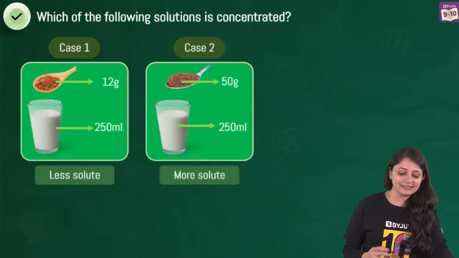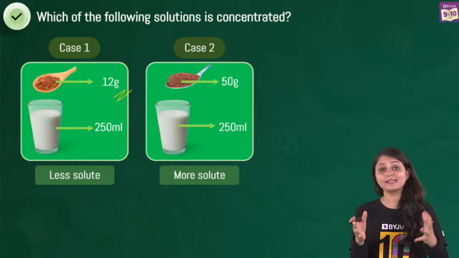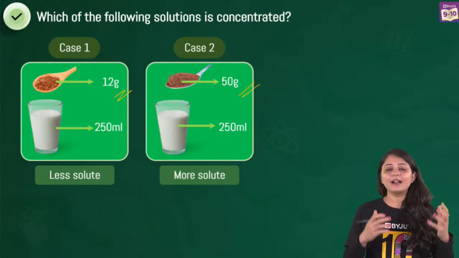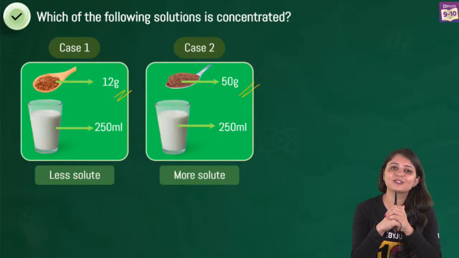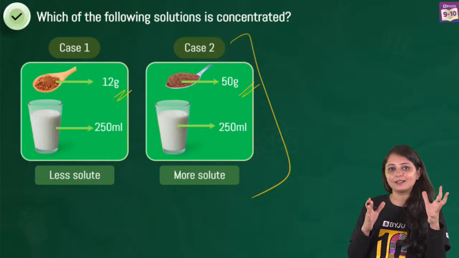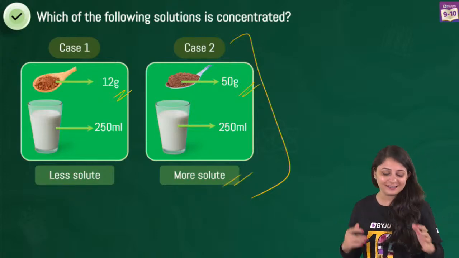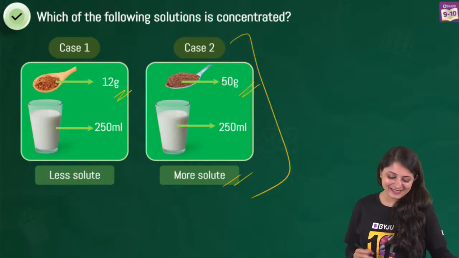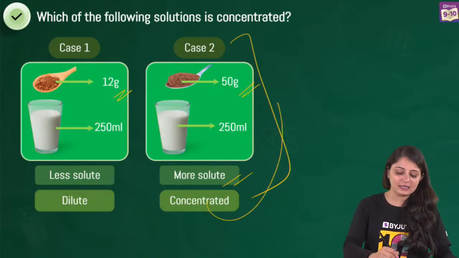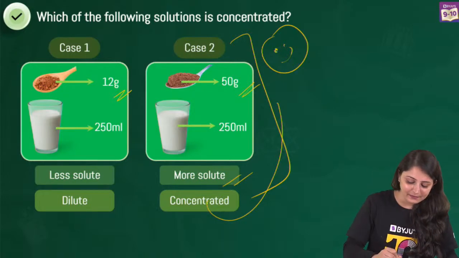So yes, clearly in case 1, 12 grams of the solute is there, so lesser solute is present. In the second case, 50 grams is there. In fact, for this particular question, you can actually see a change in color. The second case would be darker in color. So yes, it has more solute in it. It will be more chocolatey in a way. So the more concentrated one, without a doubt, is going to be case 2, and the dilute one would be case 1.